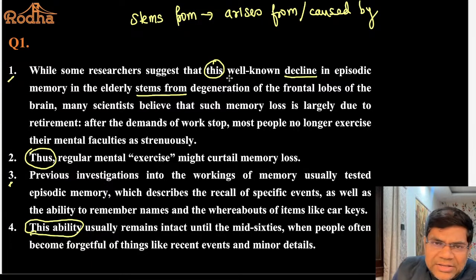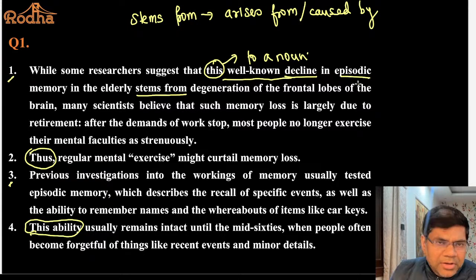So can I say that this well-known decline in episodic memory refers to a noun, right? So we need to have some sort of decline before this, and that decline should happen in episodic memory. So you talk about the decline in episodic memory, and only then you refer to it.